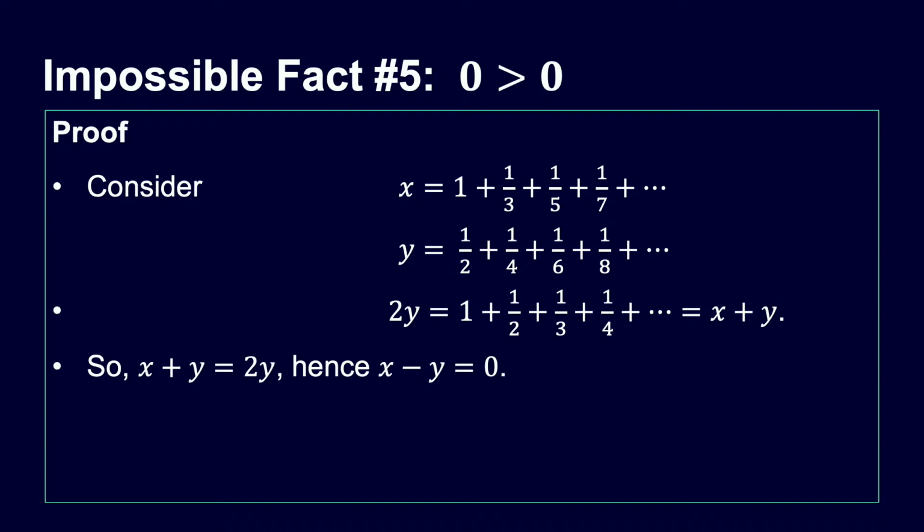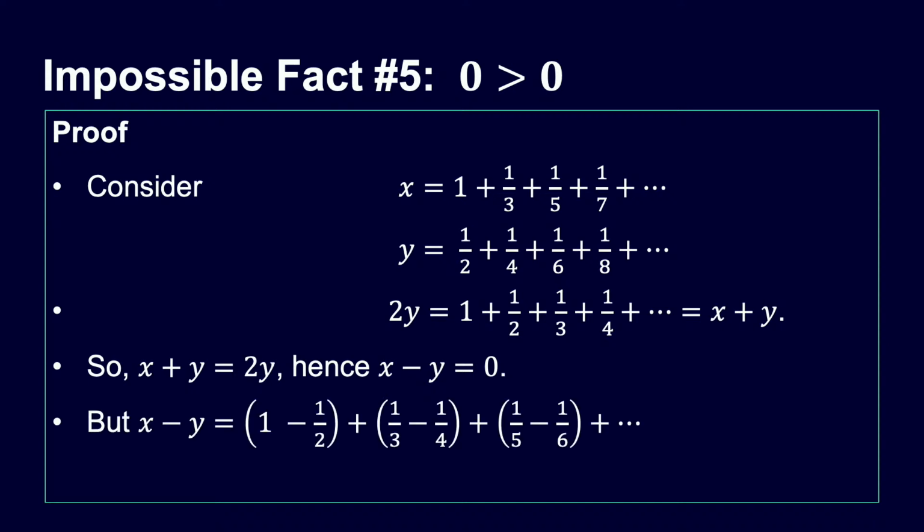But there's a slightly different way we can think about it. Here's the different way. So now if you think about x minus y, x is above y here, so we can compare the terms or take away the terms pairwise. So we can have 1 minus a half, and a third minus a quarter, and a fifth minus a sixth, and so on. That's also x minus y.